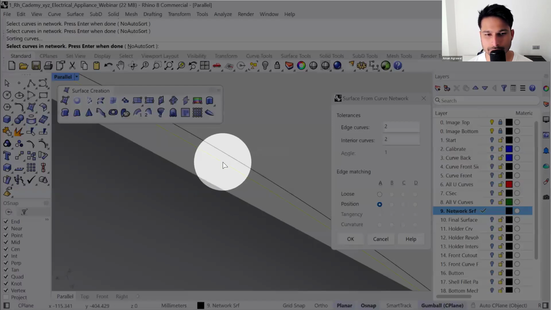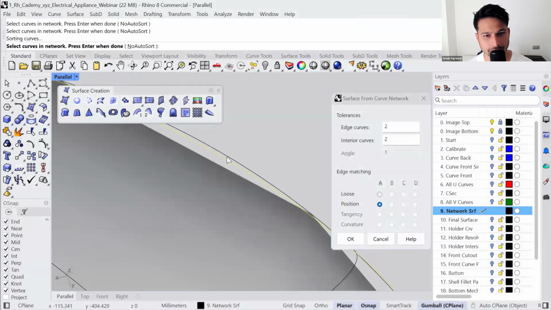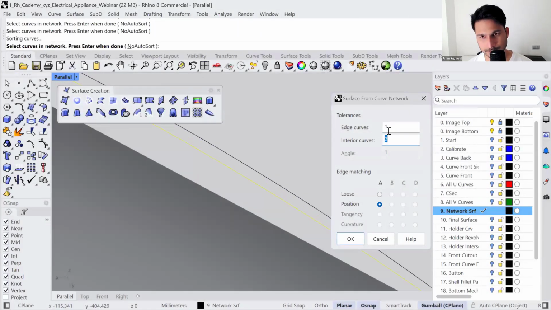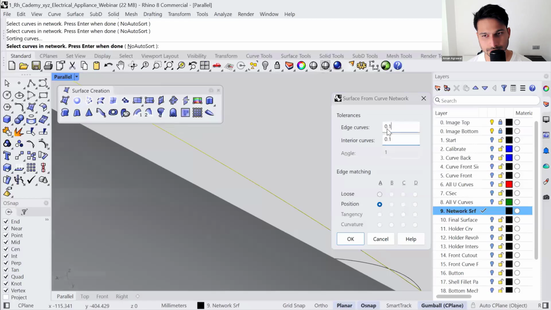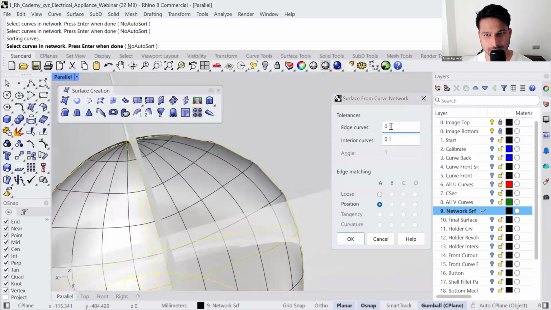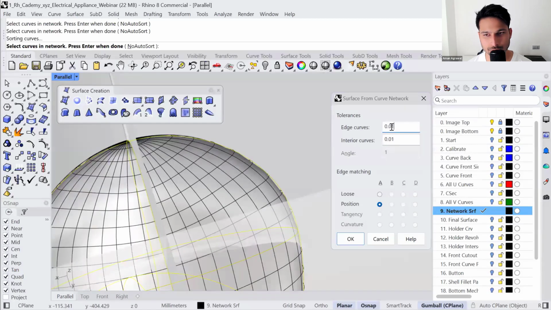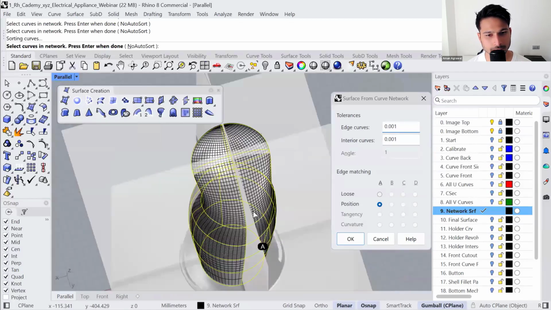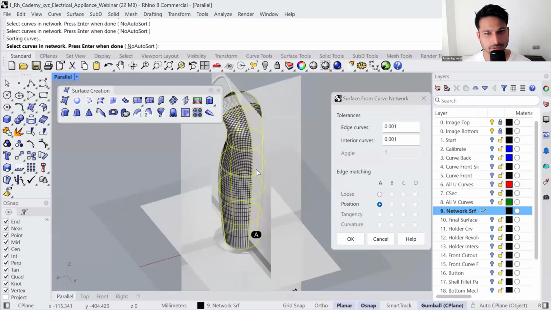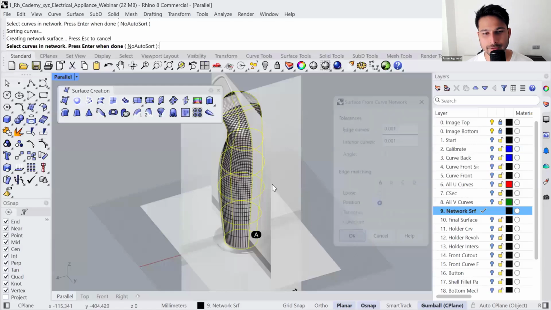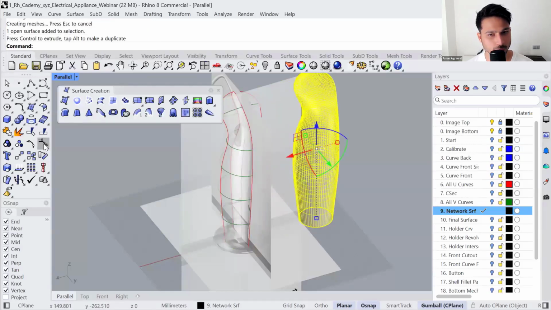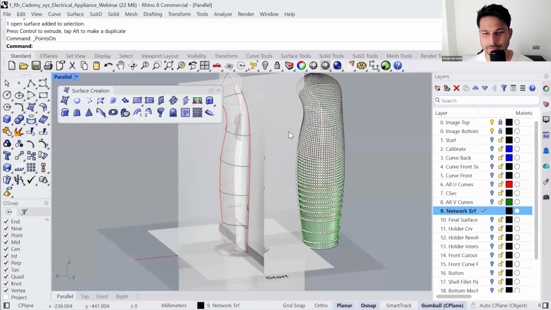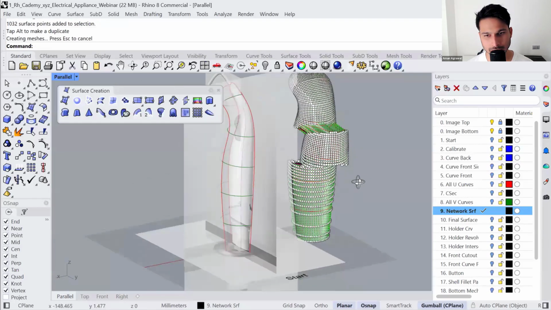So let's say you want the surface to be very accurate to the input curve. You can reduce the gap to 1 millimeter, maybe even smaller, 0.1 millimeter. So the smaller amount I put, the closer that surface will be to the original set of curves. However, here we are running into a trade-off, because when we are trying to achieve accuracy in terms of using the input curve, we are generating a lot of spans, a lot of control points. Now, this surface will be very difficult to manually manipulate later on.